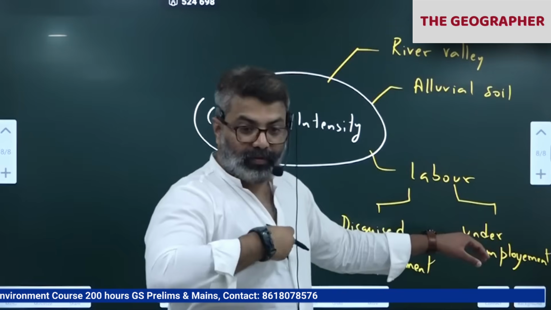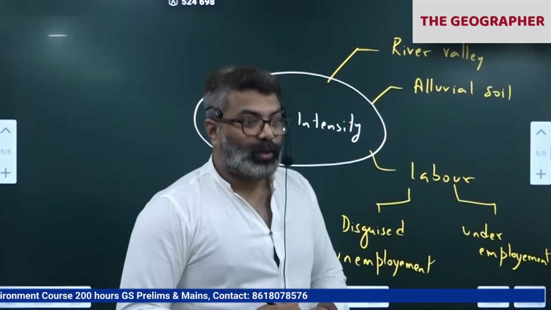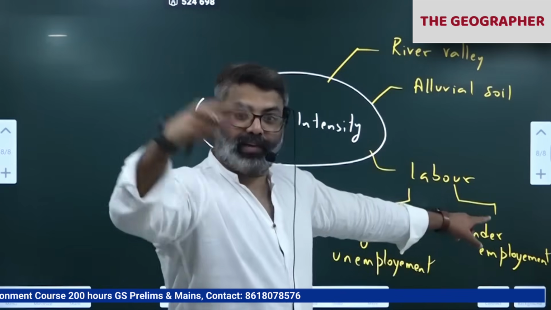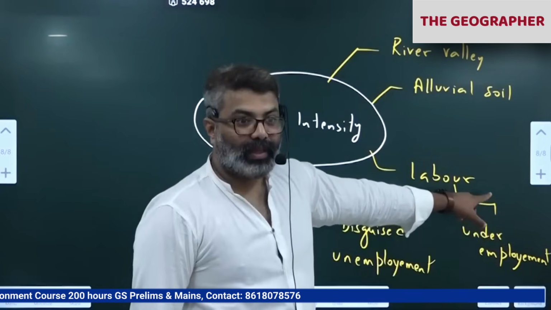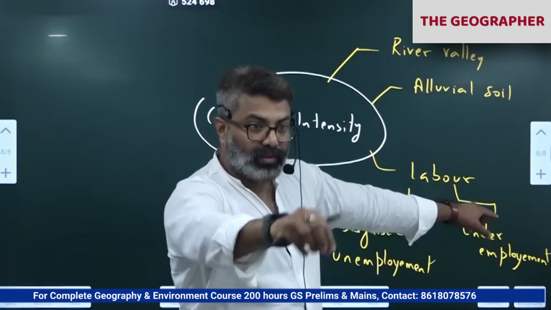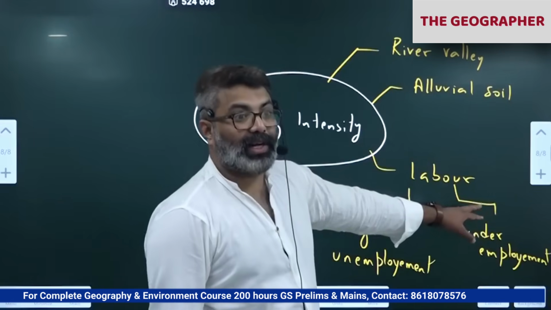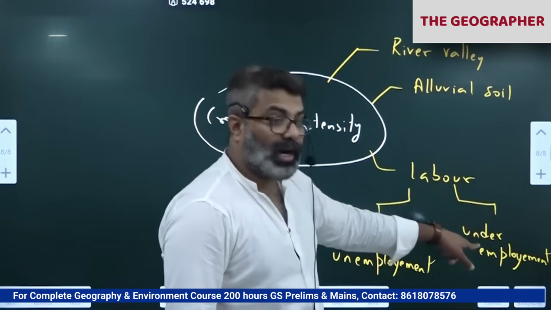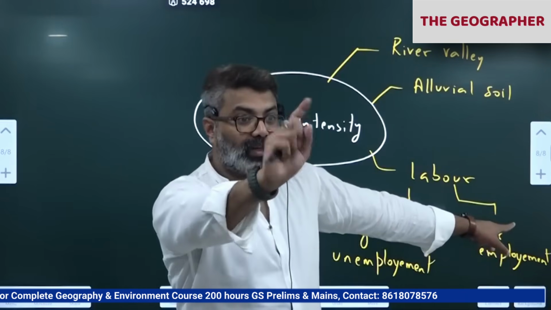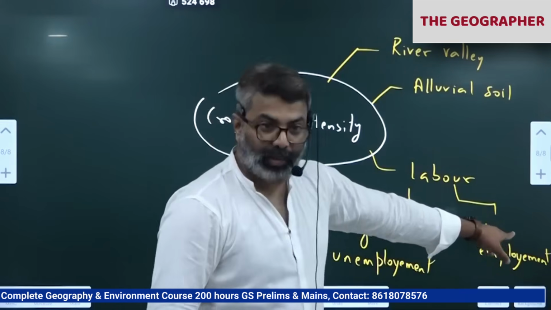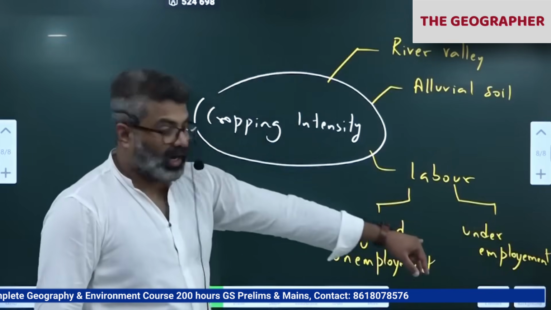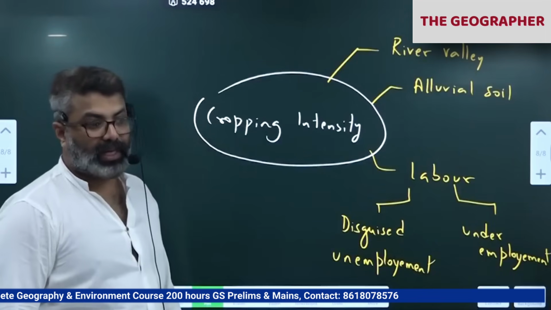Then labor availability will decrease in most farms when they are required. Let's say I'm a farmer, I have land, and I'm planning to cultivate. I'll ask for laborers the previous day, and nobody will come. They have already agreed to go somewhere else. You got it? So most of the time during the cropping season, in the sowing season, farmers are not getting laborers. That is underemployment also. Most of the land is left fallow because of lack of availability of laborers. So we have disguised unemployment in some areas, and underemployment in many areas.